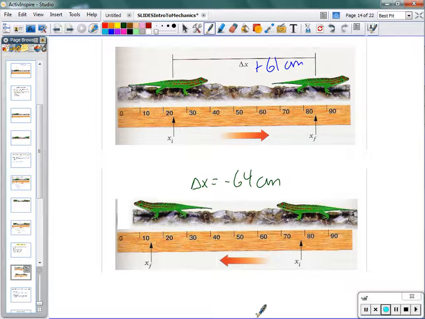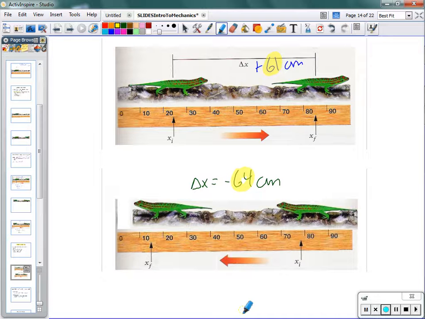Now, just because this is a negative number doesn't mean it's small. You have that sort of in your mind from math class. But here, the positive and negative are not telling us anything about how big something is, only which direction. The bottom displacement is actually a bigger displacement. 64 centimeters is bigger than 61 centimeters.